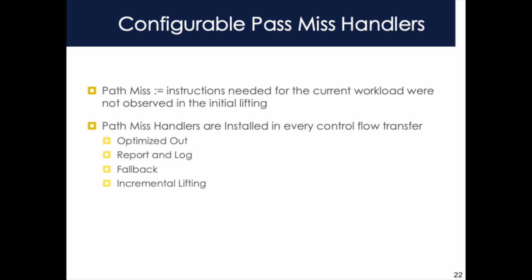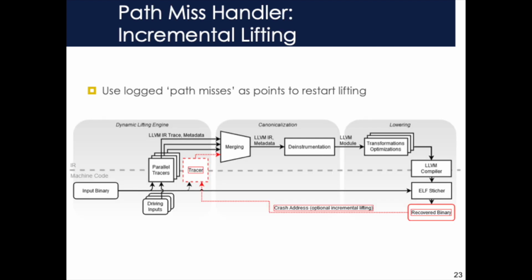Finally, we could use incremental lifting. Incremental lifting uses a path miss as a starting point to begin another trace. We begin tracing at the miss point, which avoids the need to re-execute the entire program from the entry point. The new trace can be combined with all the existing traces to produce a new version of the rewritten binary. Incremental lifting can be combined with the fallback handler so the first version of a binary can continue executing while the new version is being produced offline.